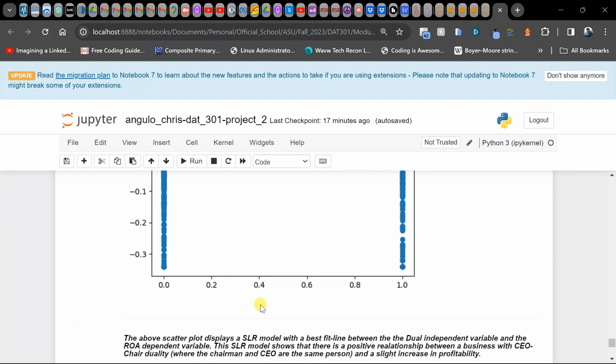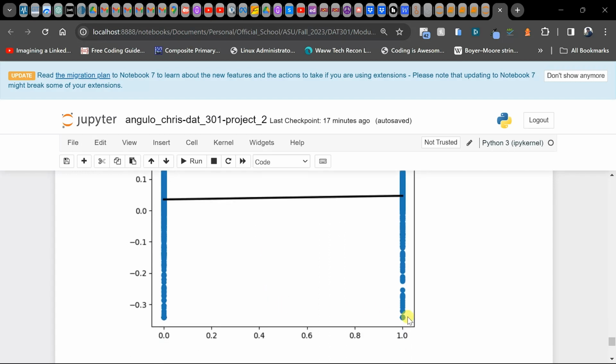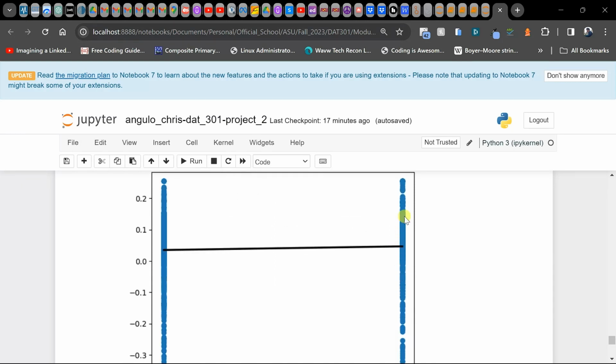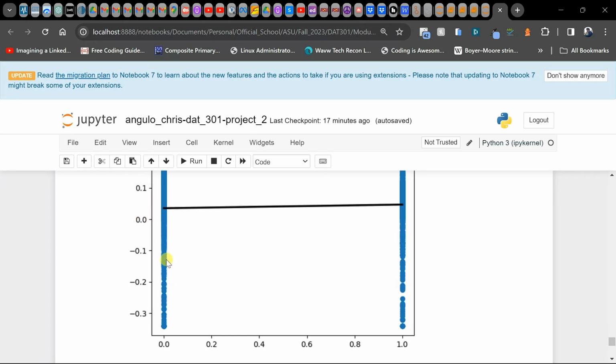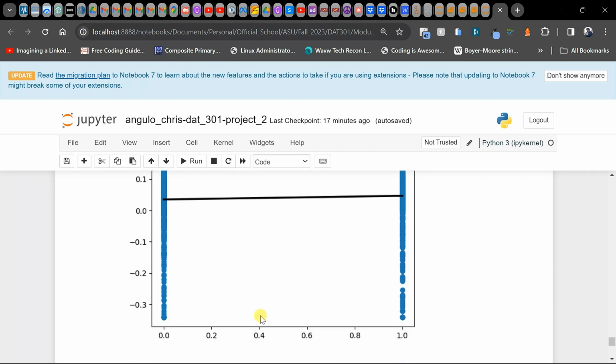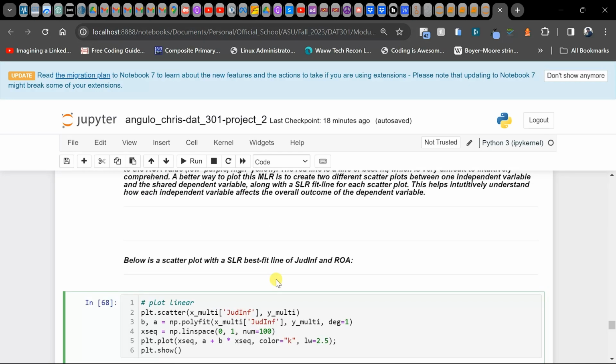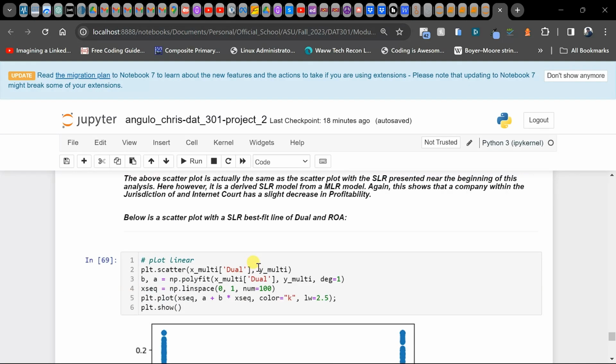And we also see that if a person is both the CEO and the chair of that company, it increases profitability slightly. And if it's not the same person as the chair and the CEO of a company, profitability decreases slightly. So then we merge these two things together to kind of create this outcome.